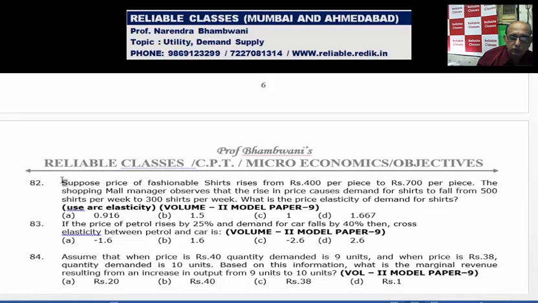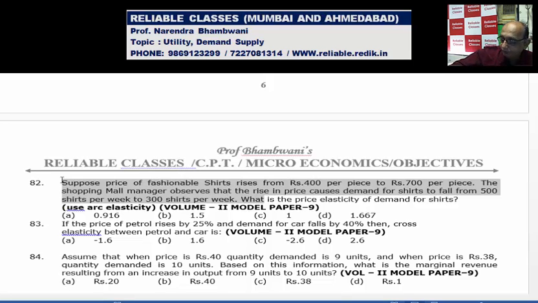Suppose price of fashionable shirts rises from 400 to 700 per piece, and the shopping mall manager observes that the rise in the price causes demand of the shirts to fall from 500 per week to 300 per week.